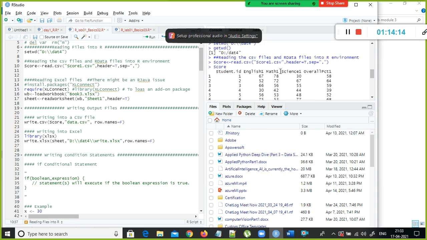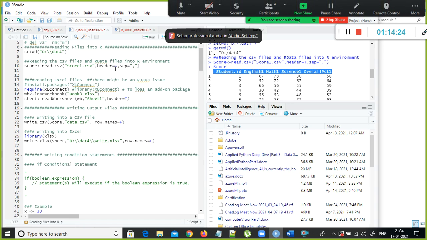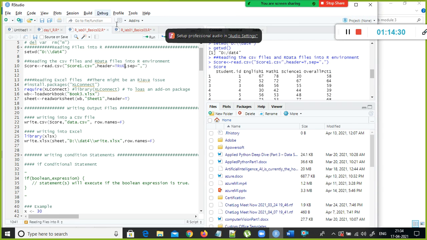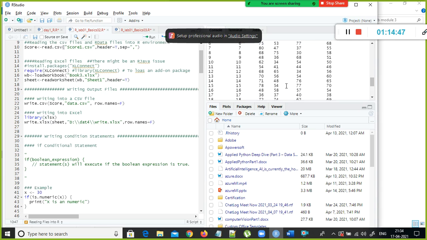So see here, header is true in the sense that you want to read the data along with the header. T is nothing but true. We discussed this one also, right? The logical value. Instead of using true, you can specify T also. The short form of true is T. It displays the header along with the data. If you say false, it will not display the header, it will simply display the values. So that's a good question.